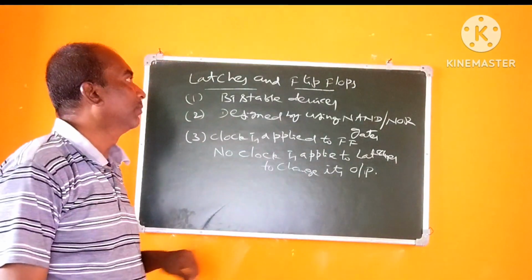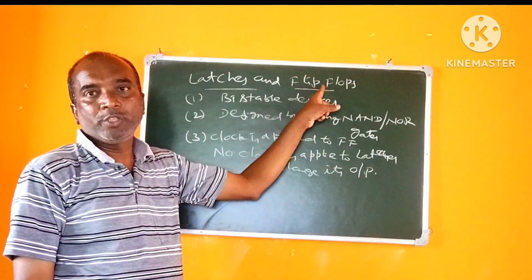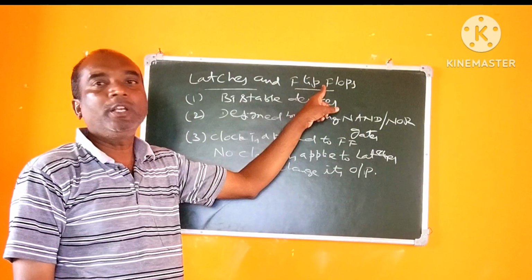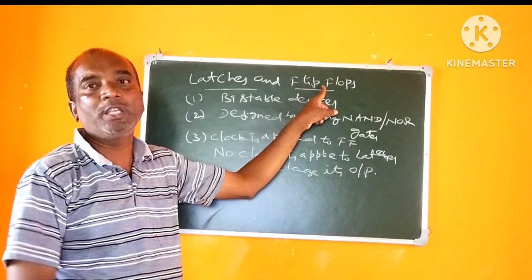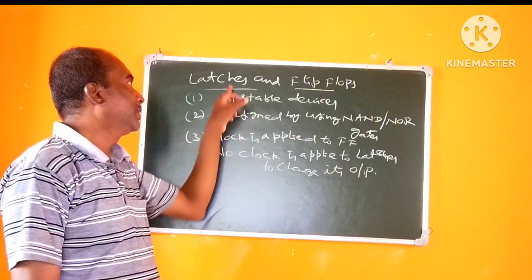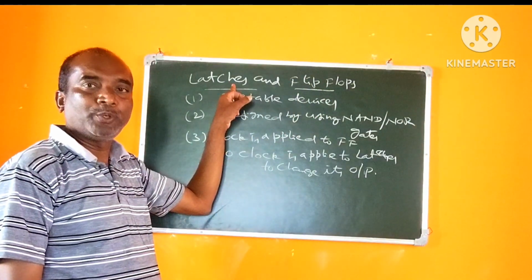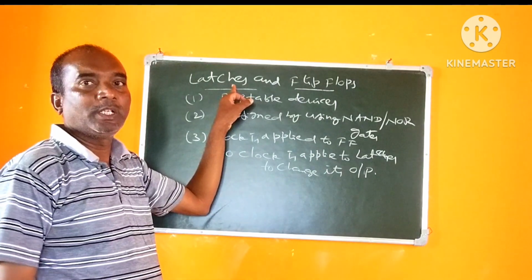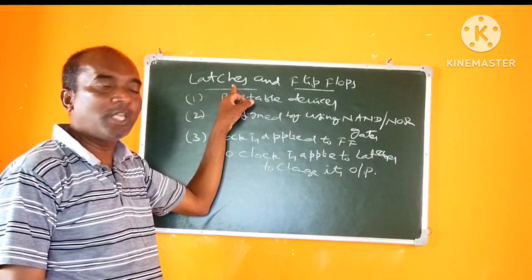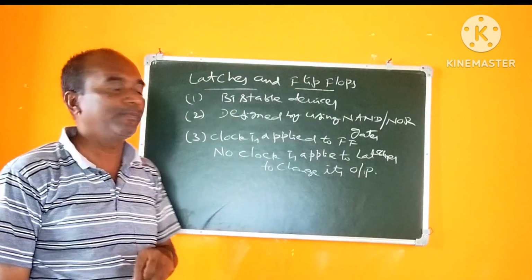Once again, to repeat: a flip flop can produce output depending on the input with the application of the clock pulse, whereas latches can produce output or change their output depending on the inputs only, no clock pulse is to be applied.